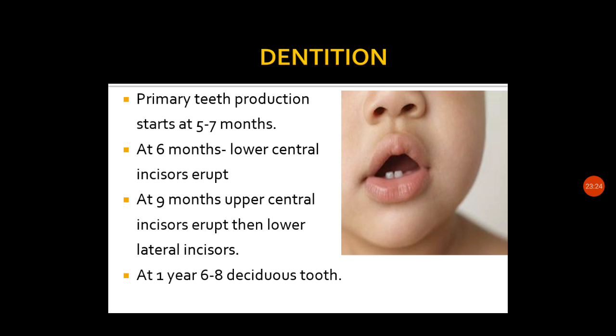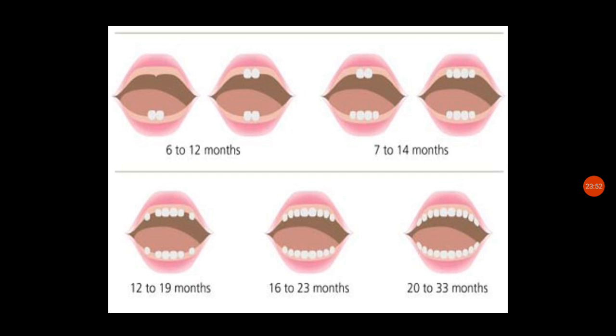At 1 year we can expect nearly 6 to 8 deciduous teeth. So this is the number of teeth which can be expected in many of the children during the first 12 months or first 1 year. So this is the appearance or eruption of teeth.